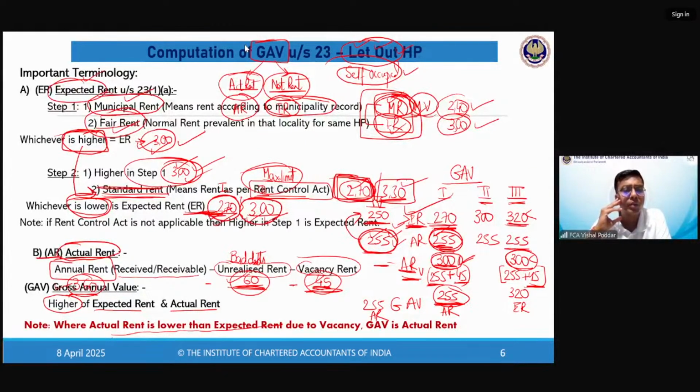Mandruti is saying we will get GAV before deducting vacancy loss. Is it correct? No, beta. It is not correct. Shri Hari, ARV is equal to AR plus vacancy rent. Yes, that is what I'm saying. ARV is AR plus the vacancy rent. See, ARV is nowhere given in the law. All these terms I'm using for your understanding. So ARV is the actual rent, including or adding the vacancy rent. That is what is ARV.